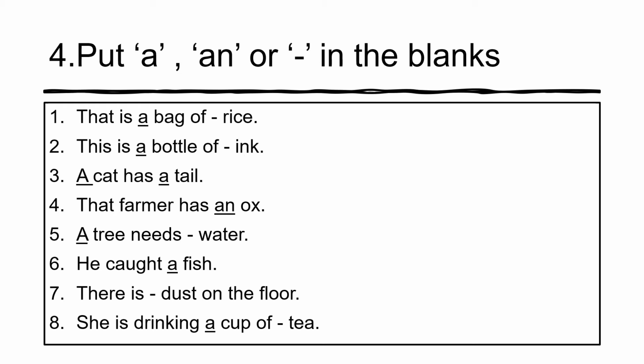And last one, number eight. She is drinking a cup of tea. How many cups? Only one cup because there is no S for the word cup. So a cup. Tea, can you count tea or not? Yes, you cannot count tea. So you cannot put a or an, so you put a dash. So the sentence goes like this: she is drinking a cup of tea.